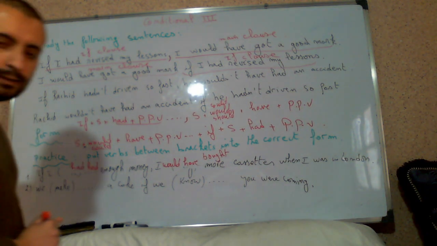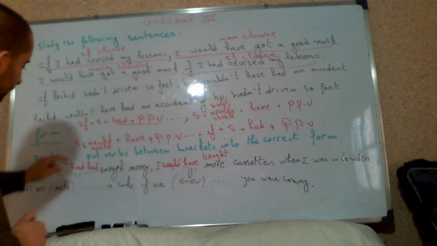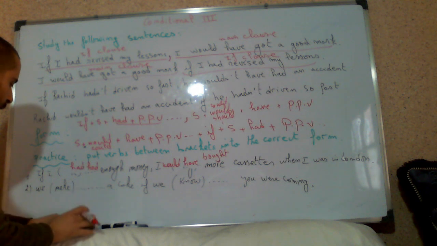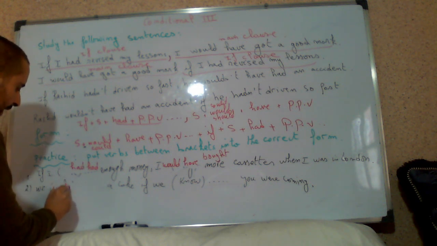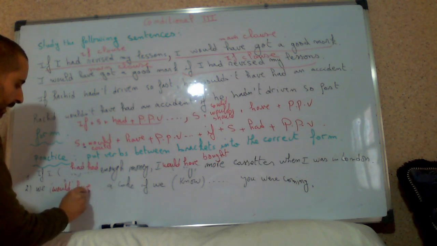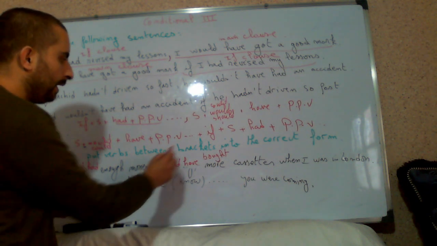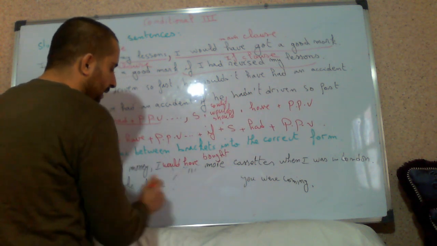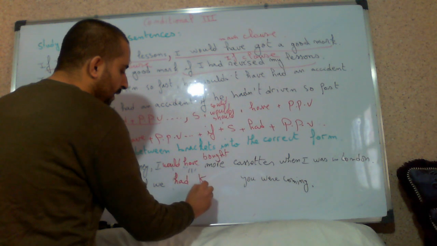Now the second sentence, but here we don't start by the if clause, we start by the main clause. Let's practice. It's subject plus would plus have plus past participle of make, made, a cake, if we, subject, plus had, past participle of verb.